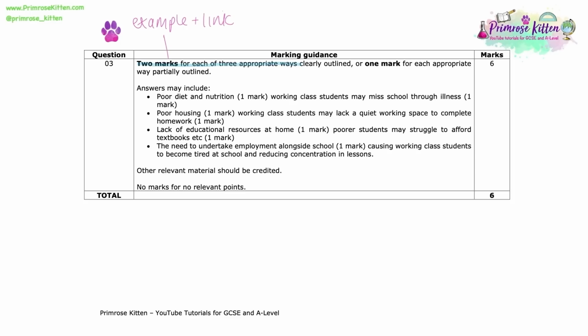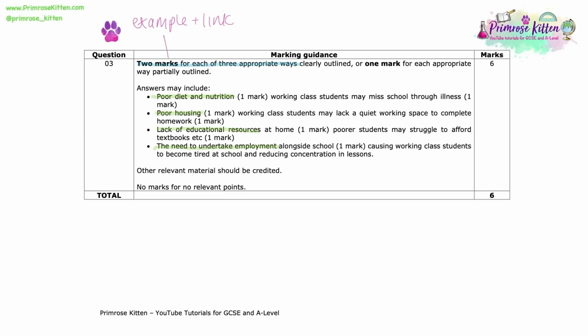And you can see there on the mark scheme exactly how you are going to achieve those 2 marks. So on the left-hand side, you have a variety of different material factors that working class students may experience. Poor diet and nutrition, poor housing, lack of educational resources, and the need to undertake employment alongside school. Identifying any of those would help you to achieve 1 mark out of 2 marks possible for each of your bullet points. And what you can see on the right hand side is the kind of detail that we need to support the example given.